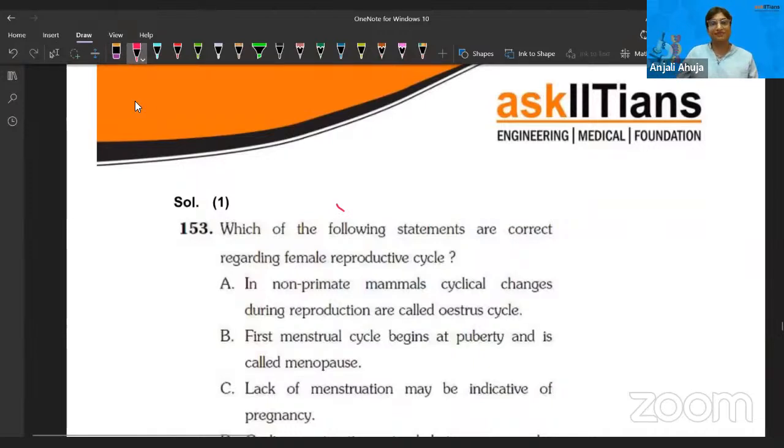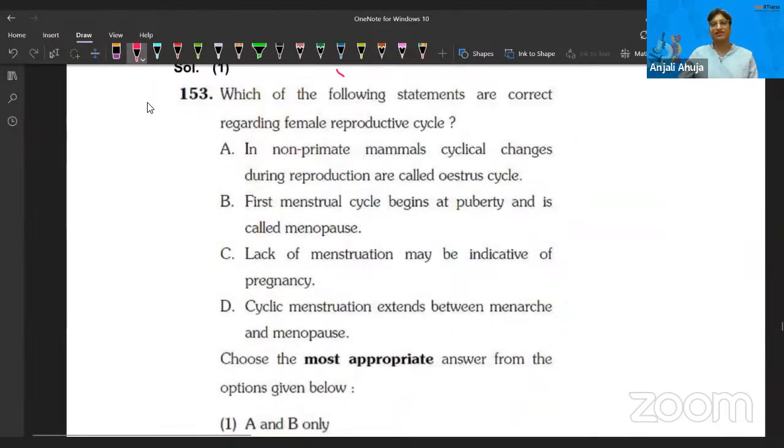Which of the following statements are correct regarding the female reproductive cycle? In non-primate mammals, cyclic changes during reproduction are called the estrous cycle. First of all, guys, let me remind you, in the estrous cycle the female body reabsorbs the blood.